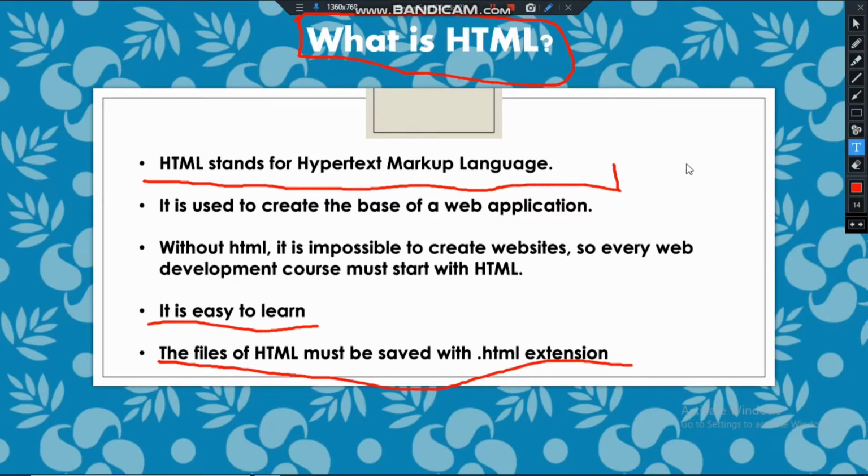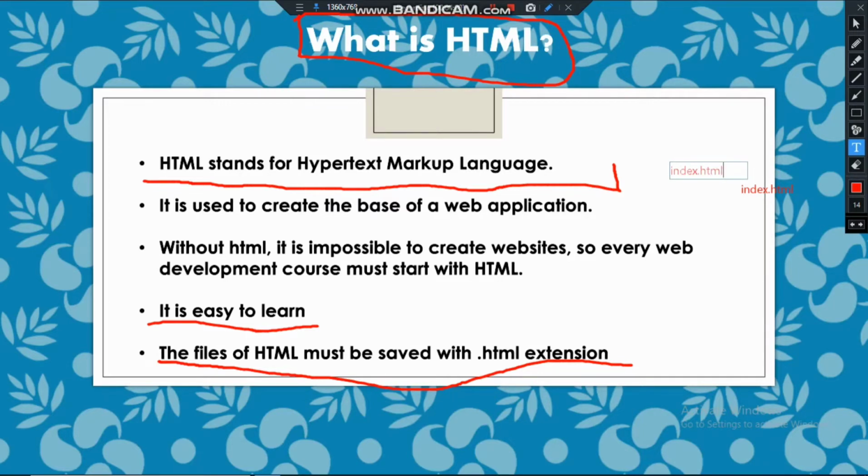The files of HTML must be saved with the .html extension. Now this is important. Suppose you are creating an HTML file named index. If you want to create this as an HTML page, you need to give the extension .html. It is compulsory to give this extension.